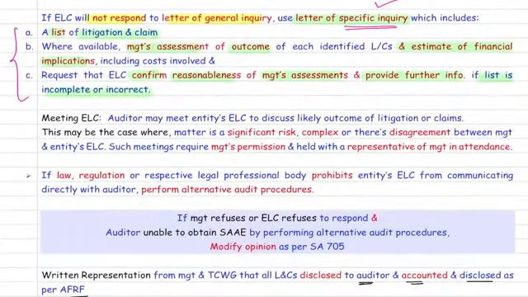Then sir, can we meet external legal counsel? Yes. When can we meet? When the matter is DISCO. DISCO means it is a disagreement between the management and external legal counsel, significant risk, and matter is complex. Always remember, you need to take management's permission, and management's representative should also be there.